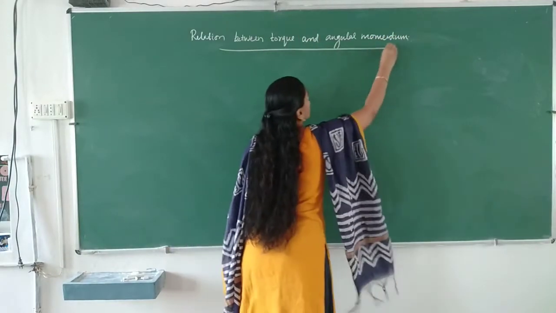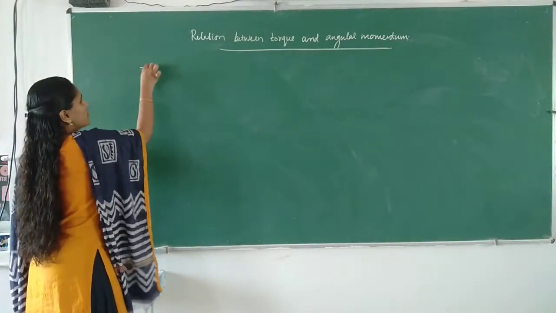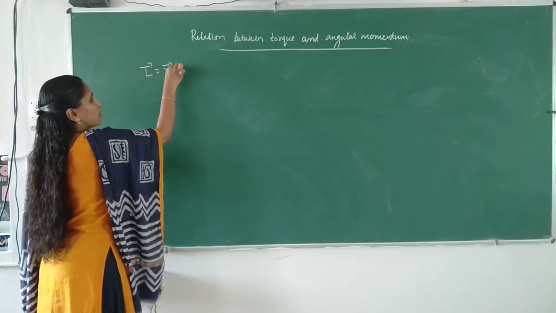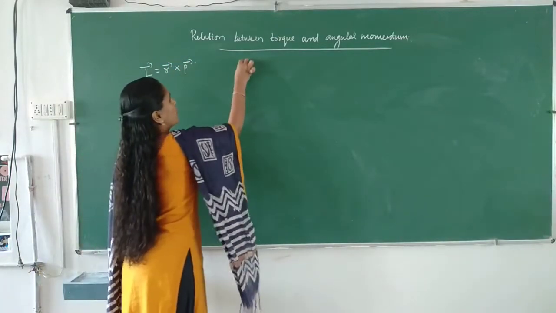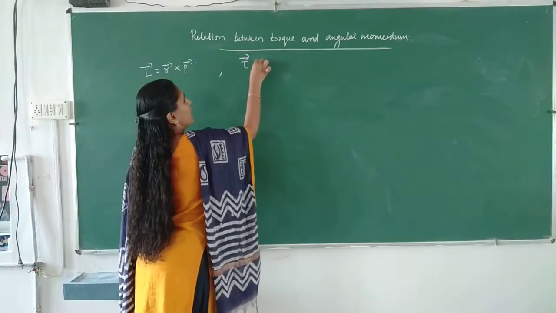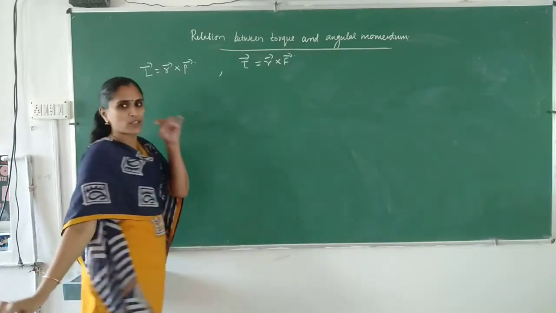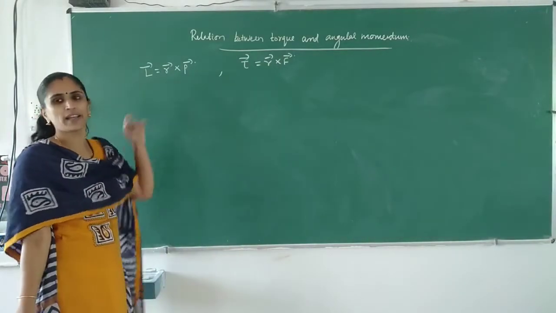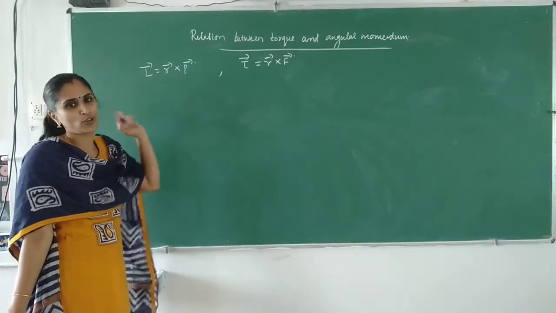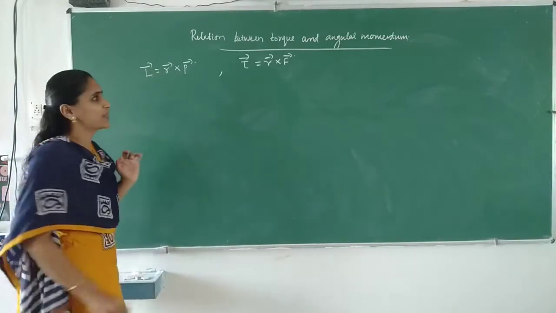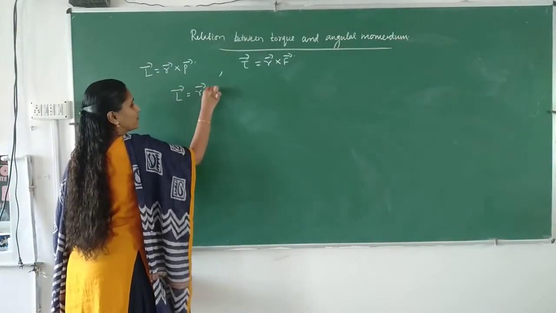We know the relation L is equal to R cross P, which we already discussed, and we also know that torque is equal to R cross F. So we have to find the relation between torque and angular momentum. For that we start from the expression of angular momentum itself. We write L is equal to R cross P.